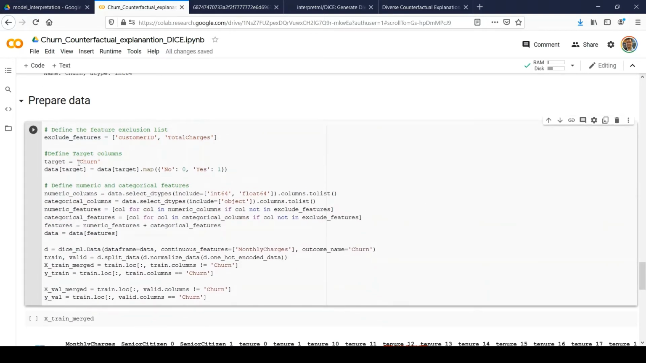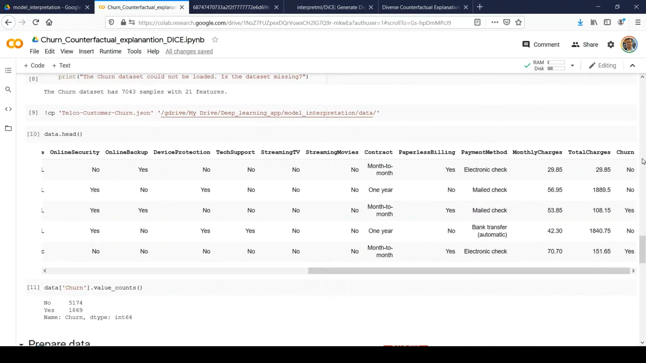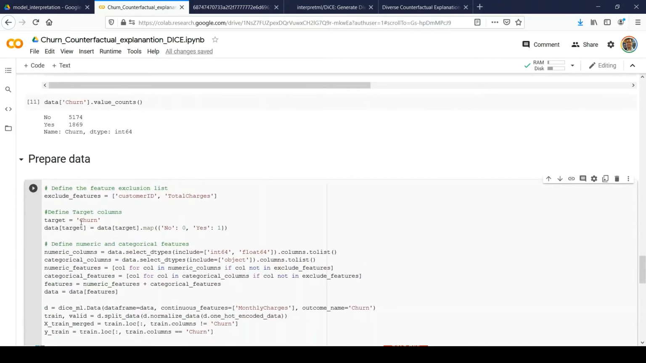The second step, I am defining the target column. So the target column is churn. So you can see this example. This is the target column. So I'm simply taking that data and converting it to 0 and 1. Okay.